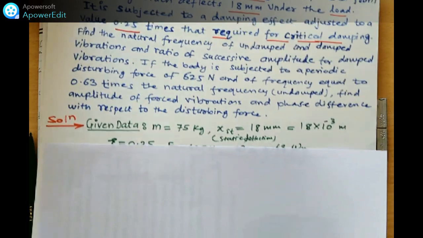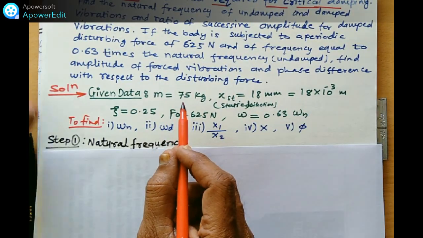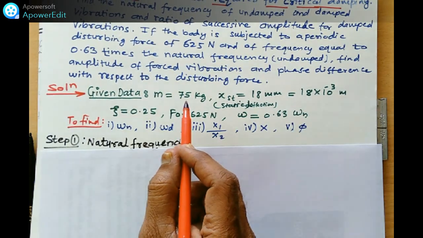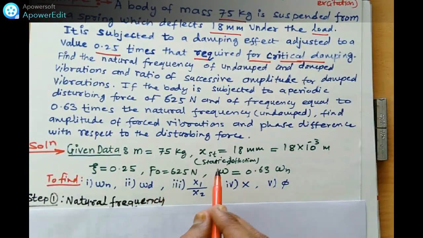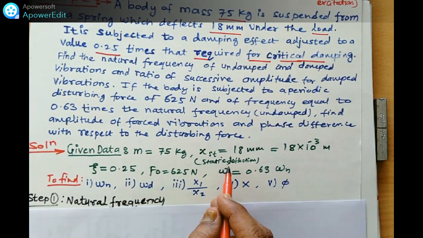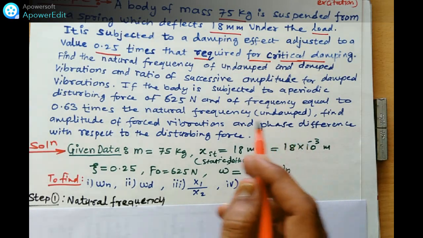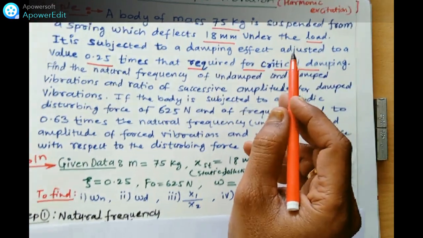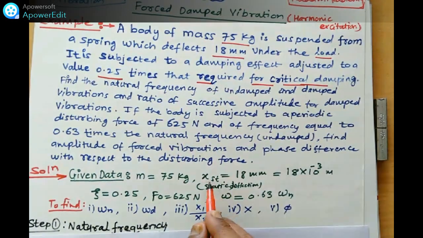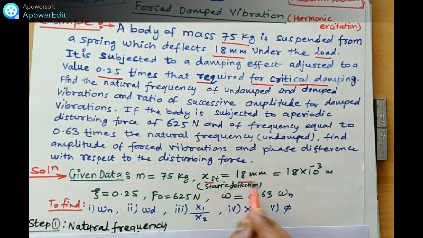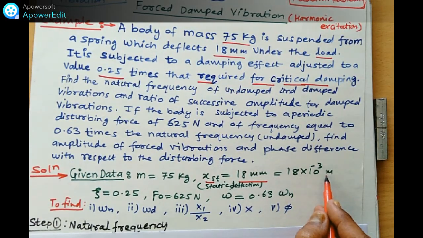Here m is given, 75 kg, that is the mass. The XST means static deflection. When no fluctuating or harmonic force is applied, the deflection is the static deflection XST, 18 millimeter, that is 18 into 10 raised to minus 3 meter.